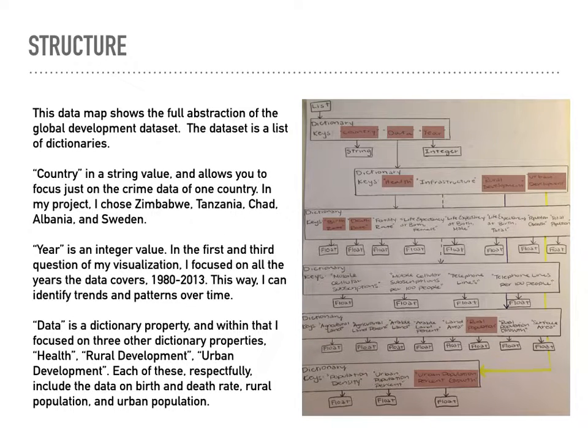This data map shows the full abstraction of the Global Development Dataset, which is a dataset full of dictionaries. Country is a string value and year is an integer value, as I said before, and data is a dictionary property. And within that, I focus on 3 other dictionaries: health, rural development, and urban development. Each of these respectively include the data and birth and death rates, rural population and urban population.